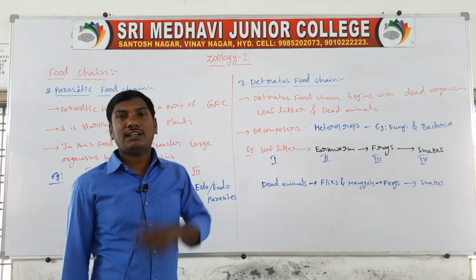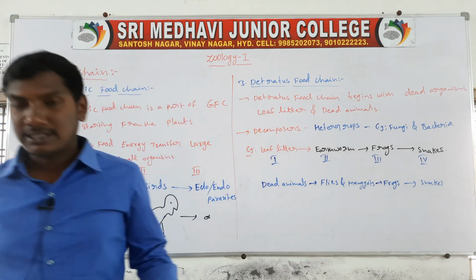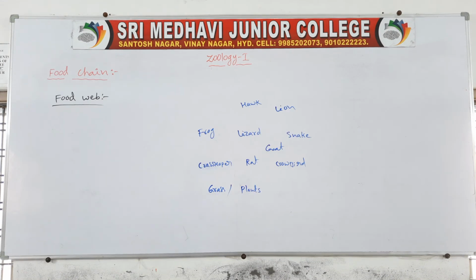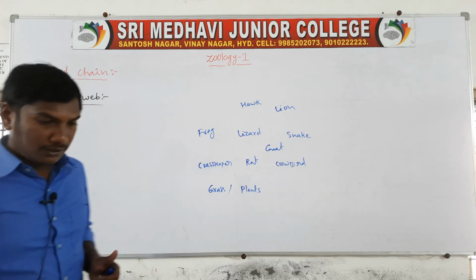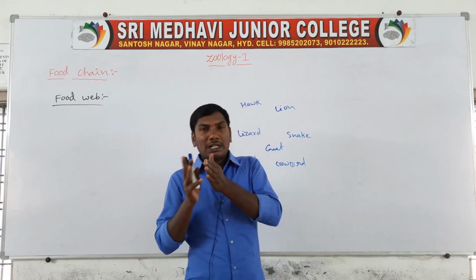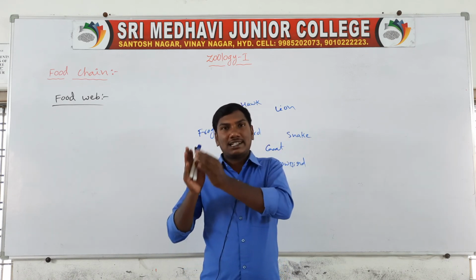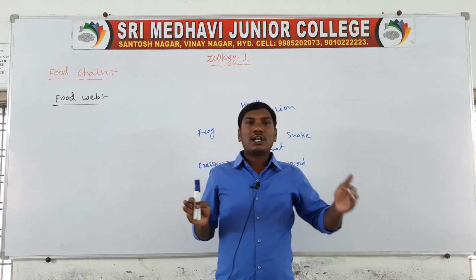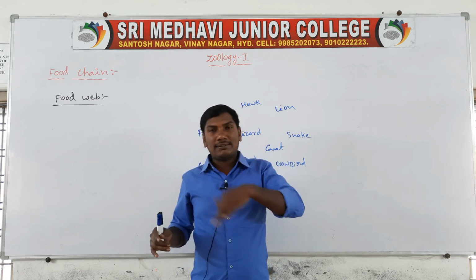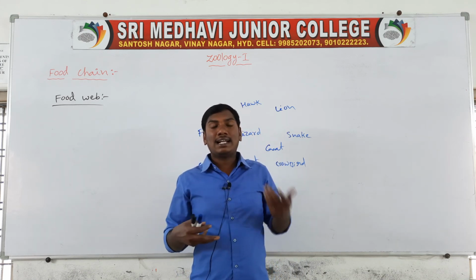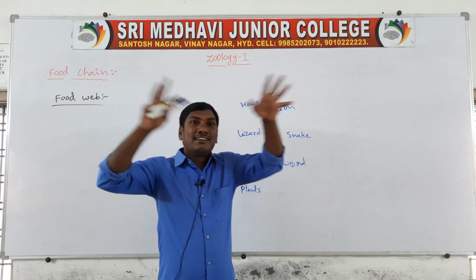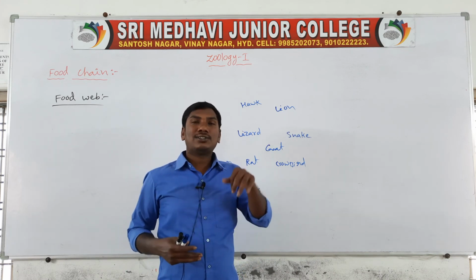Next one, food web. In the grazing food chain, one trophic level is eaten by the second trophic level. For example, grass is eaten by the grasshopper, eaten by the frog, eaten by the snake. So that is a linear transfer of energy. In an ecosystem it is not such a simple linear process. A food web means a web-like, net-like formation. So they are called a food web.